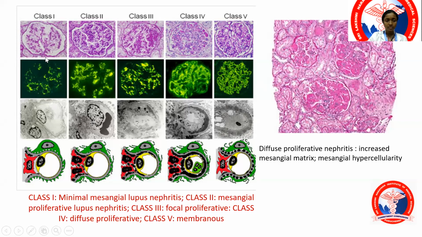This is class 1, minimal mesangial, proliferative, focal lupus nephritis, diffuse lupus nephritis, and then finally you have your sclerosing class. So in class 3, you have subendothelial deposits. And you have your subepithelial deposits.